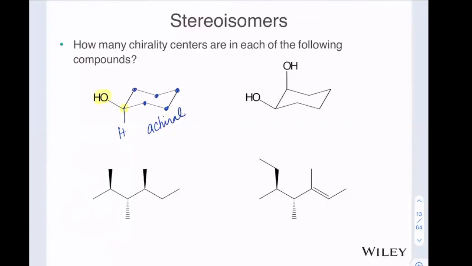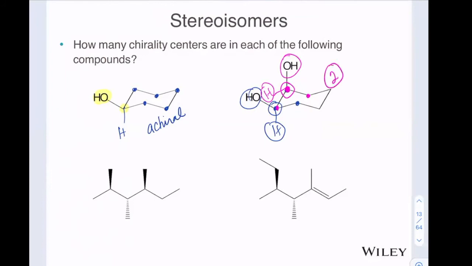What we're going to do is take 1 step at a time away. And as we get further and further away, the minute it becomes different, then we know that it is a chirality center. Start at this carbon right here. We have the H, so those are 2 different groups. And then we take 1 step away and we have a carbon with an H and an OH and then a CH2. So that is a stereocenter. Now, if we take a look at this carbon right here, of course, we have the OH and the H, so that's 2. And then we take 1 step away, it's a CH2. Another step away, that's a CH with an OH. And so this is also a chirality center. So this is going to be 2 chirality centers in this compound.